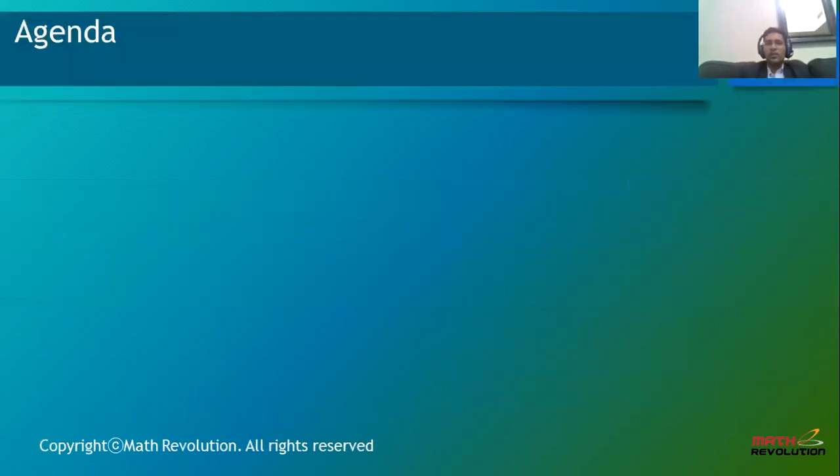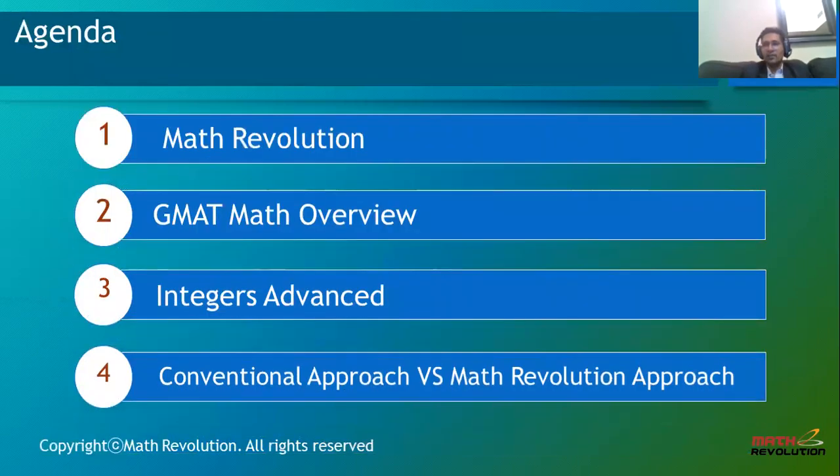Starting with the basic agenda: talking about Math Revolution, as I always do, a quick GMAT math overview, especially upon how to get Q50, 51. That is our major aim. Integers advanced is today's topic for the evening. And yes, the conventional approach versus the Math Revolution approach. This is feedback that I'll be looking forward to from your side.